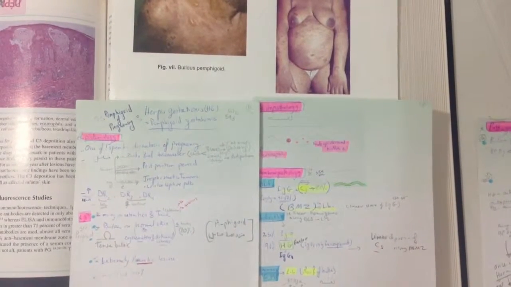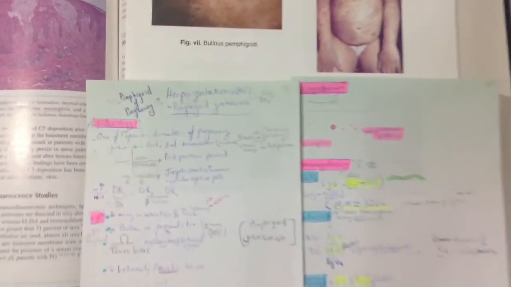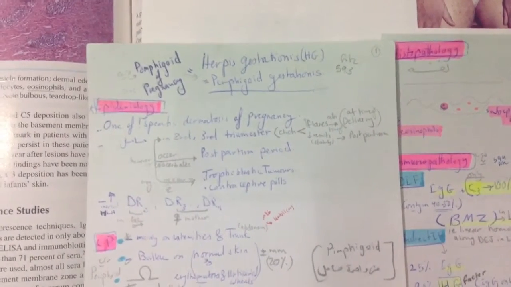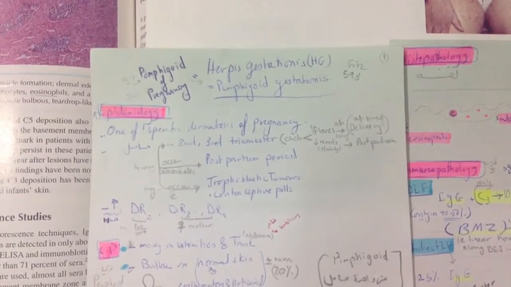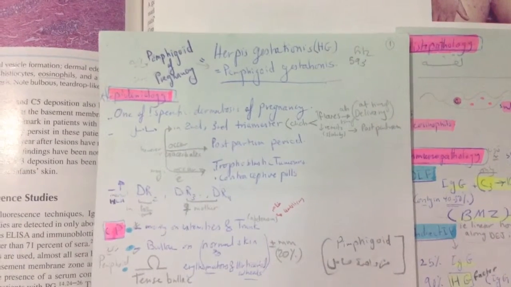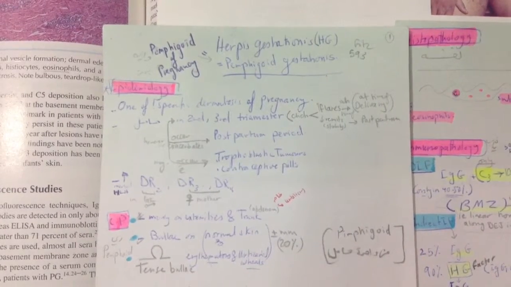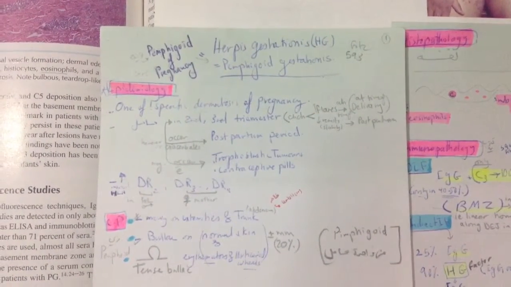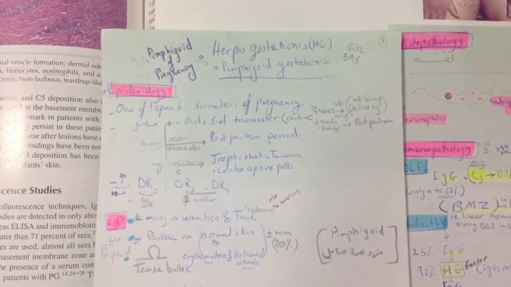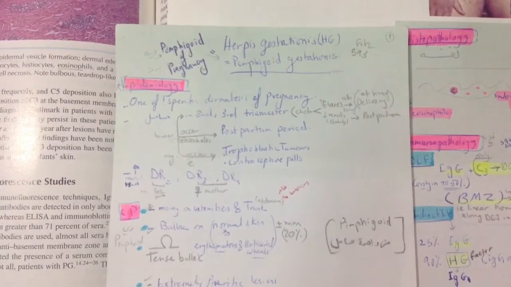Herpes gestationis or pemphigoid of pregnancy. Herpes gestationis is a pemphigoid of pregnancy. As we said, it is one of the specific dermatoses of pregnancy. It occurs in the second or third trimester, characterized by flares at the delivery time and remits slowly postpartum. Sometimes there are exacerbations in the postpartum period, and it also can occur with trophoblastic tumors and contraceptive pills.